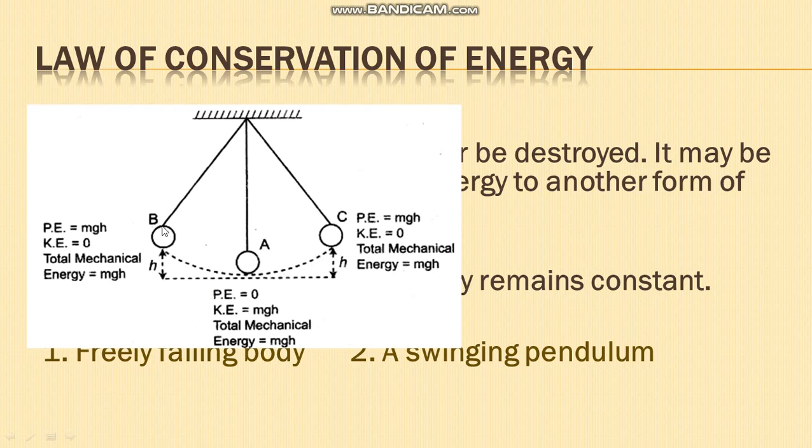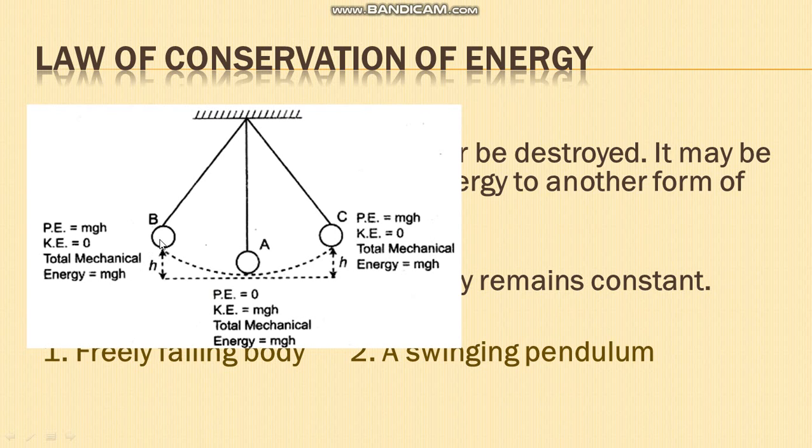Okay, so at position B, from the mean position it is at a height h, so it has potential energy but no kinetic energy. So what is the total energy here? The total energy is the sum of potential energy and kinetic energy. So you get mgh.